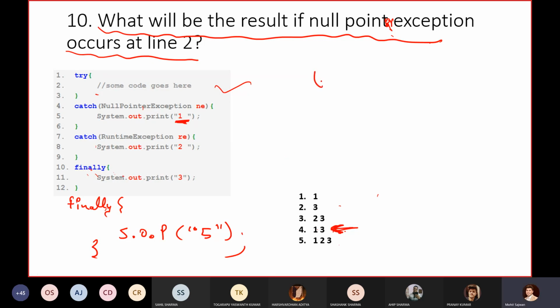Tell me whether we will get a compilation error or not. For a compilation error, just write CE. Otherwise, say it will execute fine, and just write E for that. CE for compilation error, E for it will execute fine. Just write it down for this particular question. What will be the output?